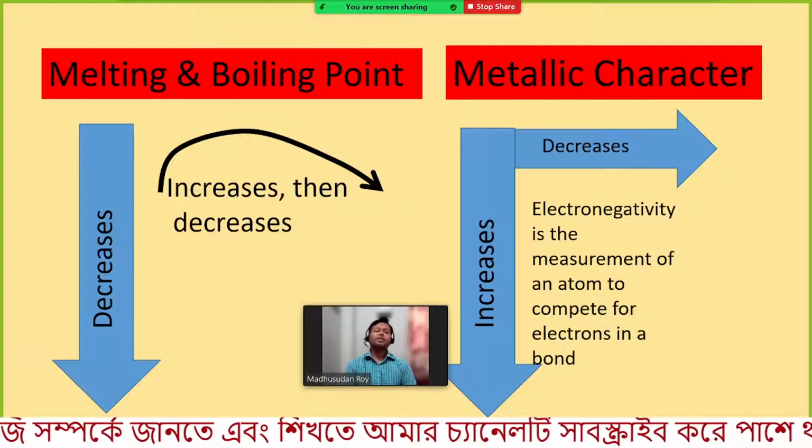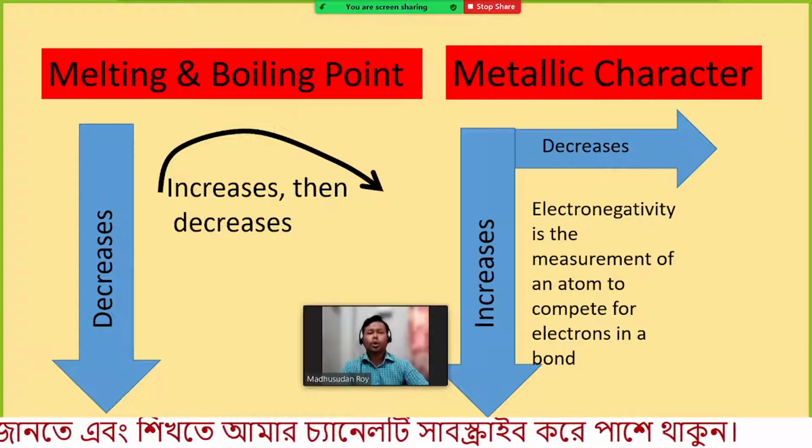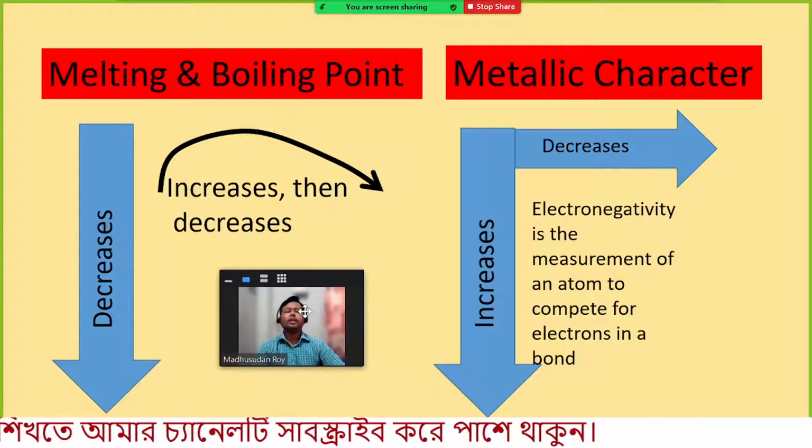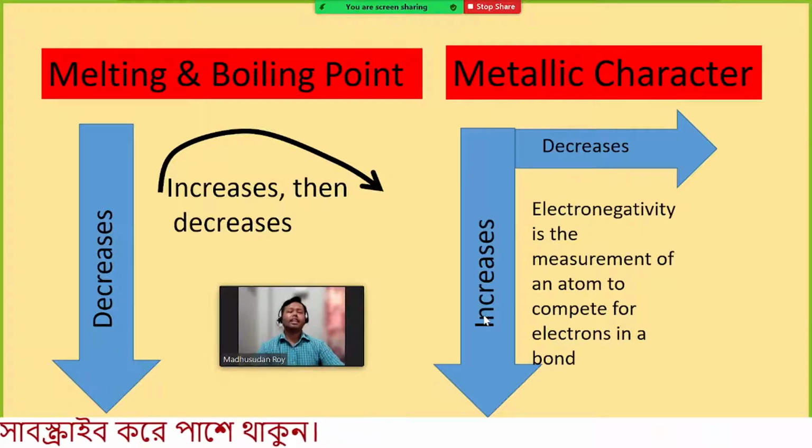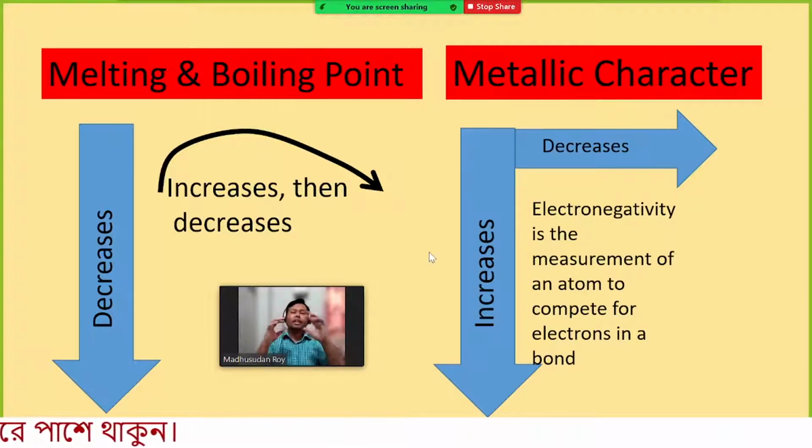So as we go from top to bottom, as already mentioned, the size of the atom increases, therefore the interaction between the nucleus, the protons and neutrons, and the electron decreases.